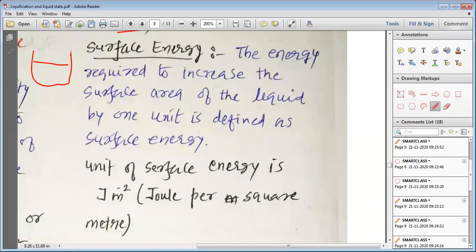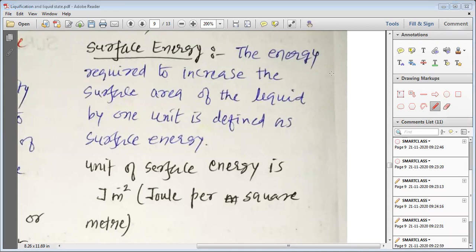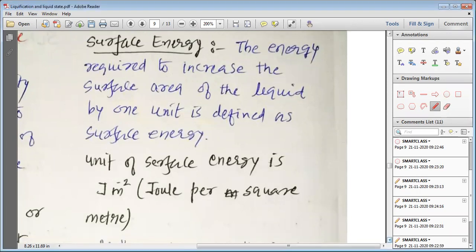Let us study. The energy required to increase the surface area of a liquid by 1 unit is defined as the surface energy. So whenever there is a surface, the liquid tries to maintain it by expending some energy and maintains its minimum surface area.